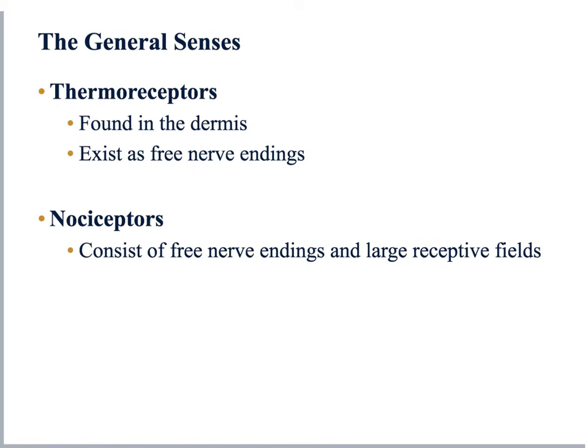So, continuing with the classification of receptors based on the type of stimuli that they are capable of detecting, we have the thermoreceptors, which detect changes in temperature, and the nociceptors, which are the receptors related to pain sensation. Both of them are free nerve endings. The thermoreceptors are mostly located in the superficial dermis, in the papillary layer, and they are phasic receptors. They do get adapted. We get adapted to stable temperatures.